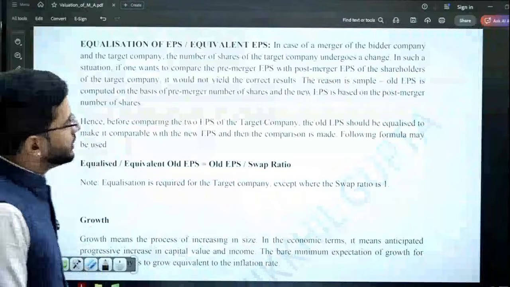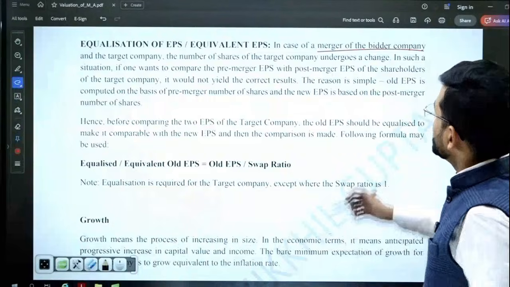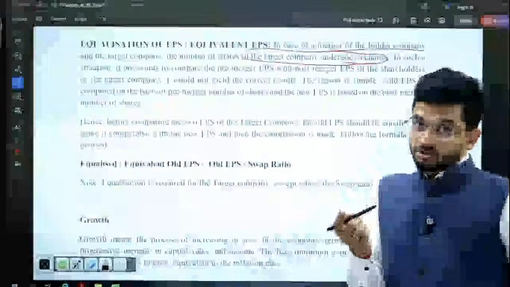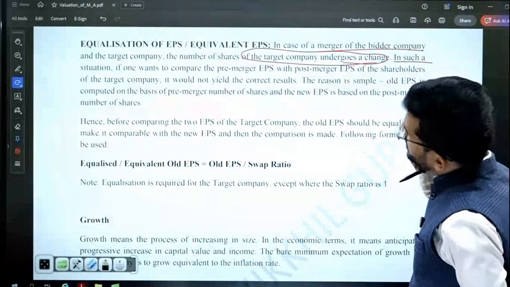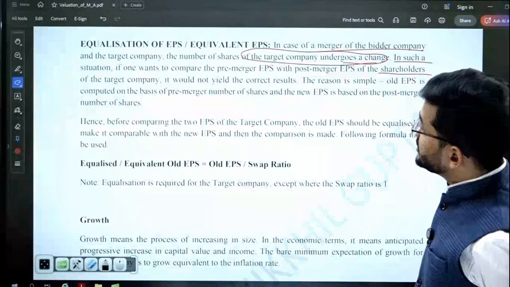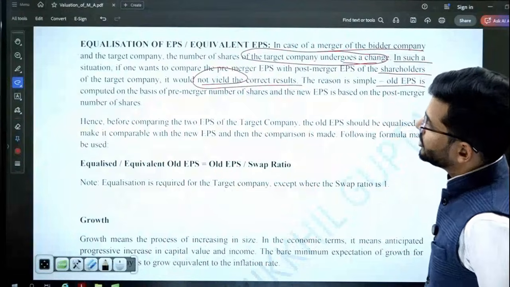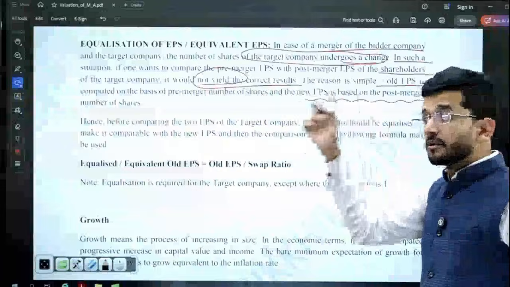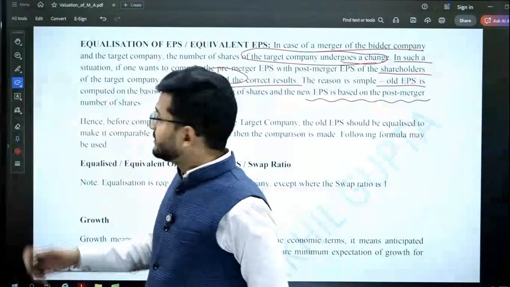Please see this concept. Equalization of EPS or equivalent EPS. In case of merger of bidder company and the target company, the number of shares of the target company undergoes a change. Now this is an important point, that target company number of shares is changed. In such a situation, if one wants to compare the pre-merger EPS with post-merger EPS of shareholders of the target company, it would not yield the correct results. The reason is simple. Old EPS is computed on the basis of pre-merger number of shares, and new EPS is based on the post-merger number of shares. Number of shares is different. Therefore, the difference will not be streamlined, right?